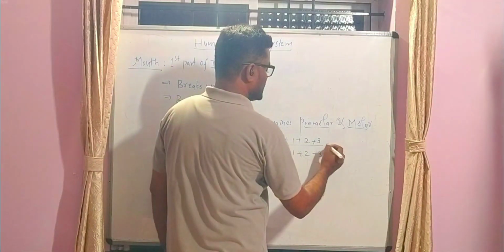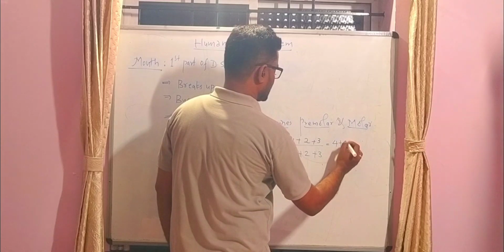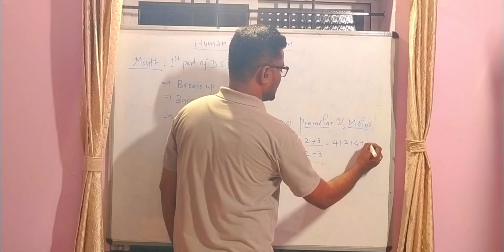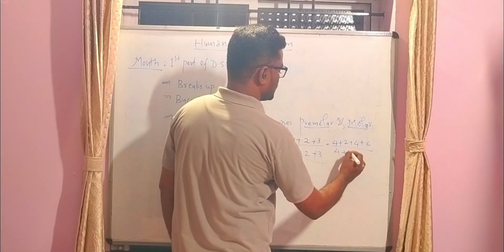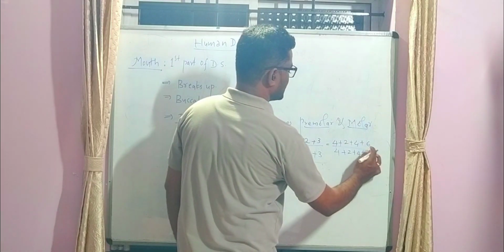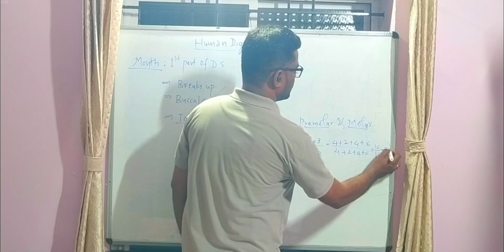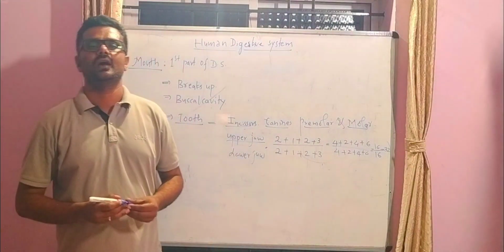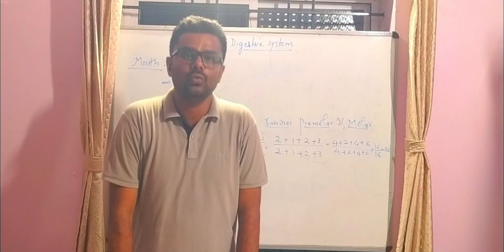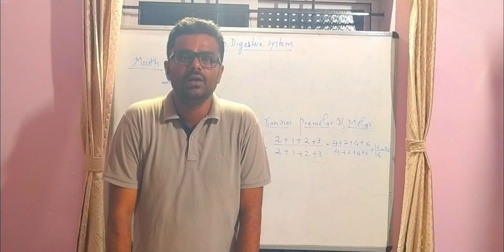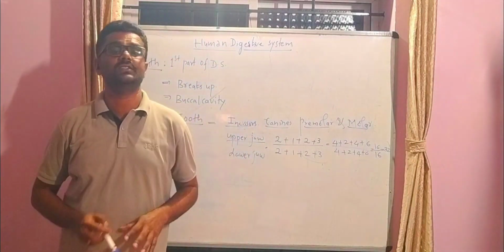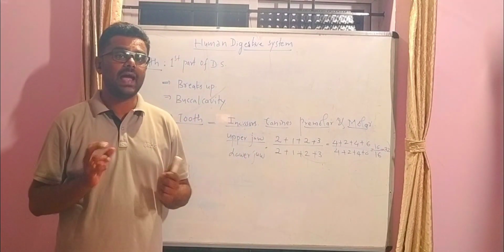Here 2 pairs means 4, so 4 plus 2 plus 4 plus 6, that is 16 and 16, equal to 32. There are about 32 teeth present in human beings.